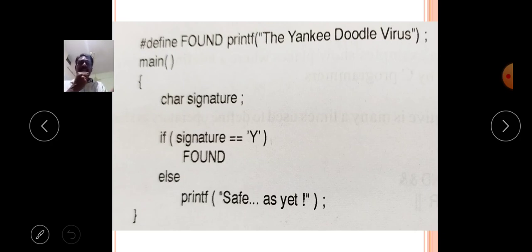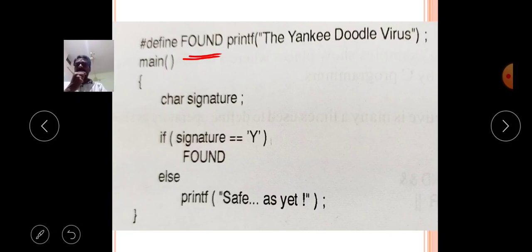When the macro occurs, it does not only replace values or operators, but it also replaces statements. The macro expansion value may be a value, maybe operators, maybe statements also.